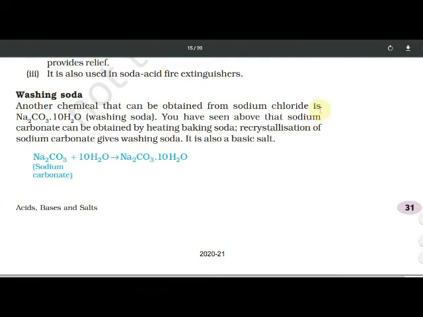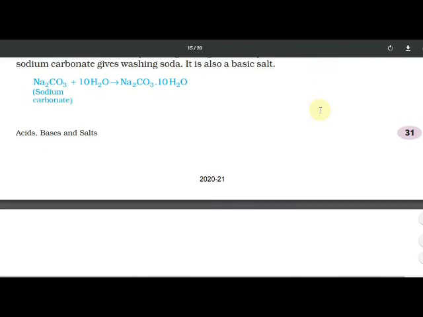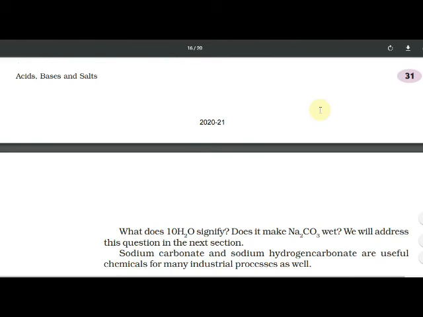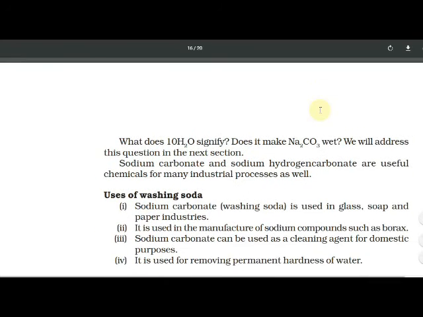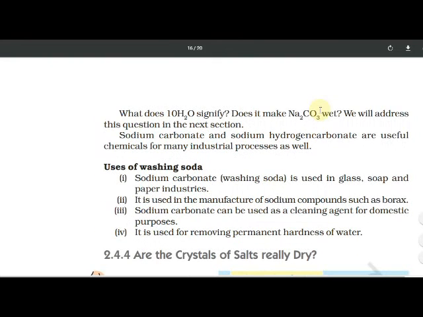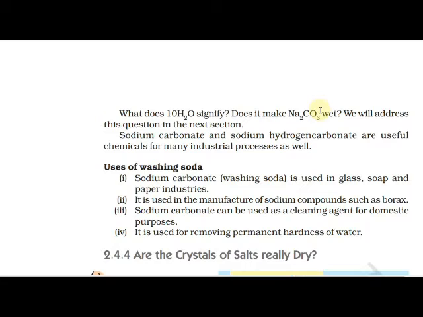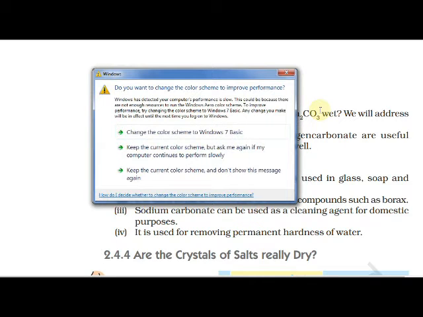We have seen now. Here it is given: what is signified by 10H2O? Does it make Na2CO3 weight? 10H2O means it is water of crystallization. When we give some heat to washing soda, you will see drops of water collected at the mouth of the test tube, yes or no?